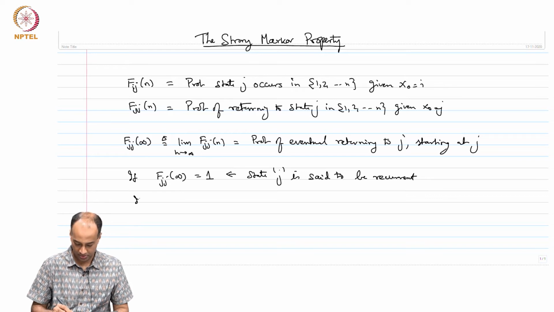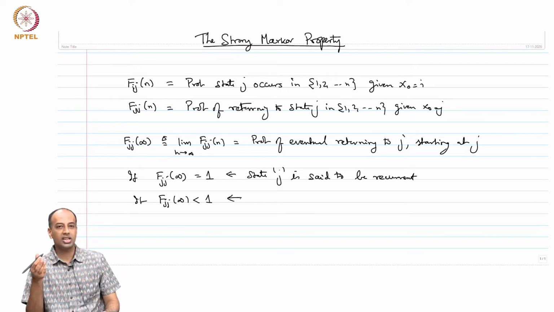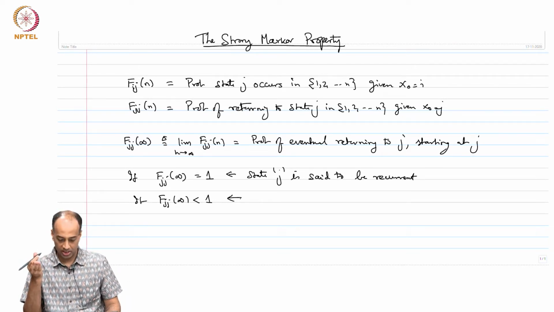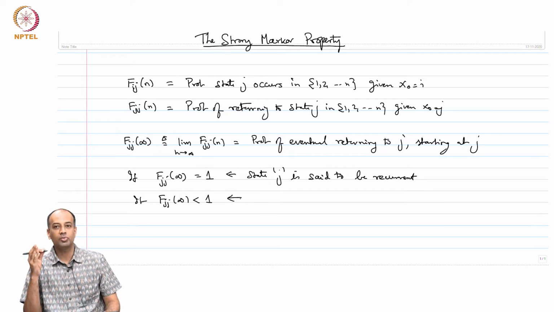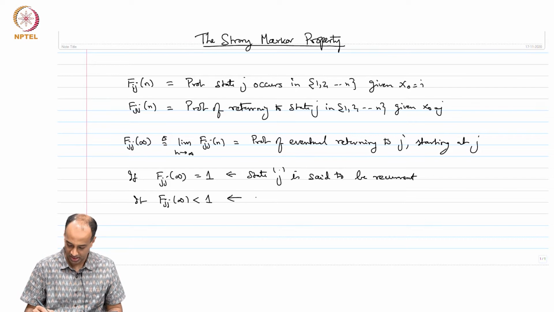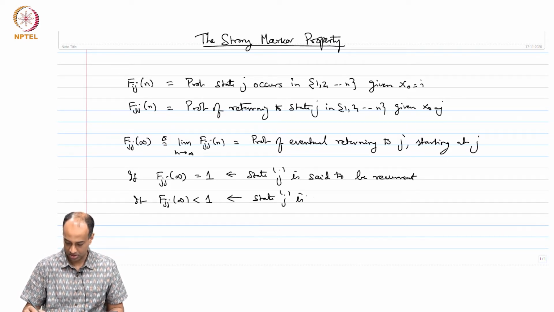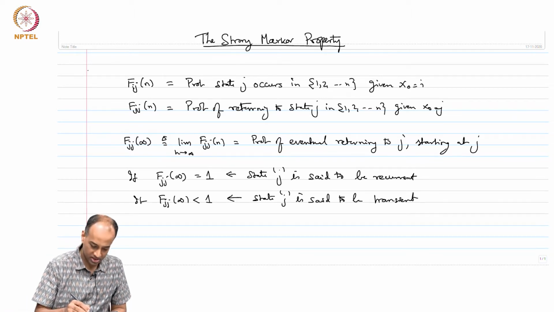And if Fjj(infinity) is strictly less than 1, then there is a positive probability of never returning to j having started at j. In this case, state j is said to be transient. All of this is just recap from last time.